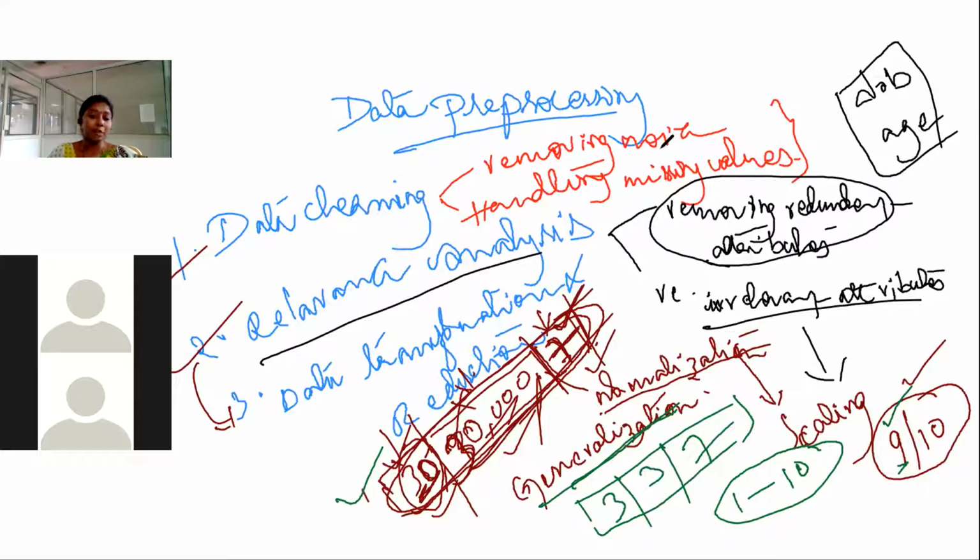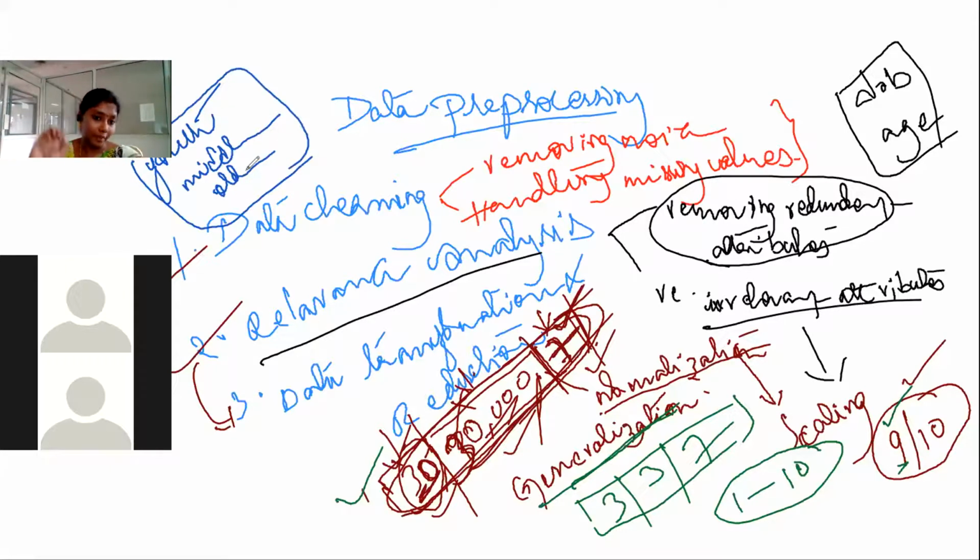Depending upon the task, it may sometimes be necessary to generalize the values. If we have different values for age, we can generalize them like youth, middle age, old age. So this is the process of generalization. This is actually an optional process.